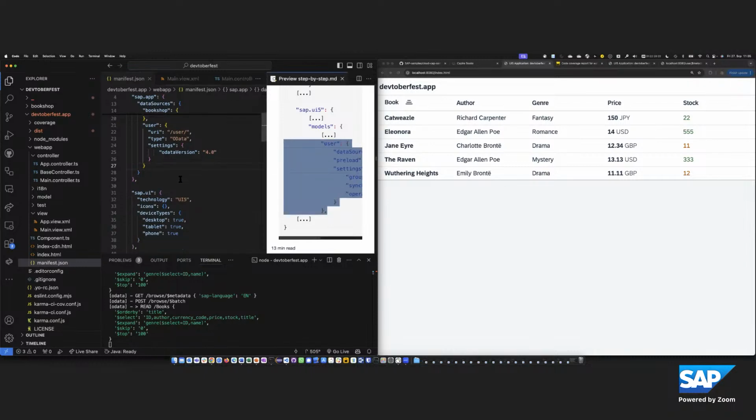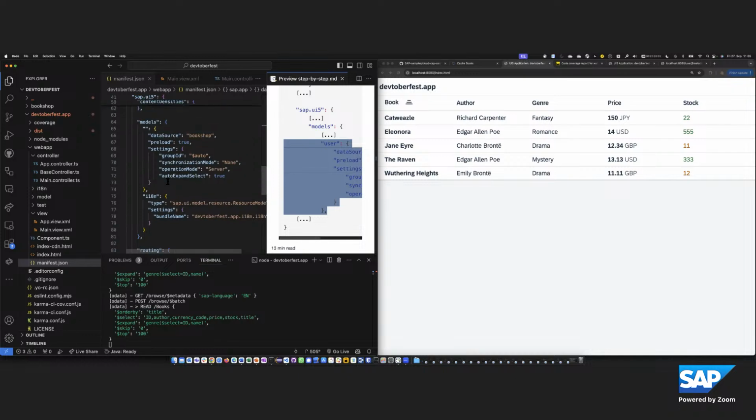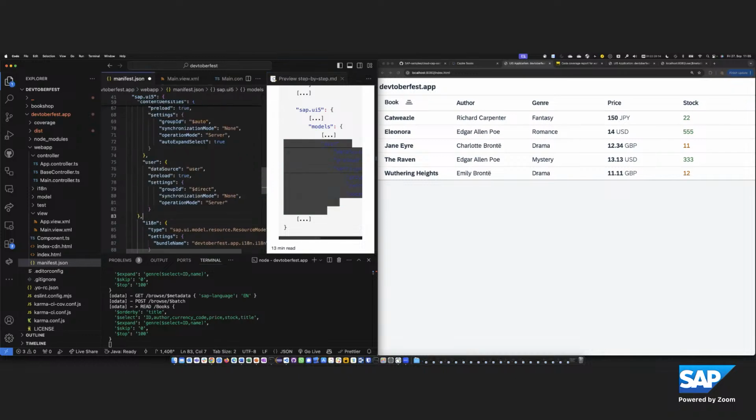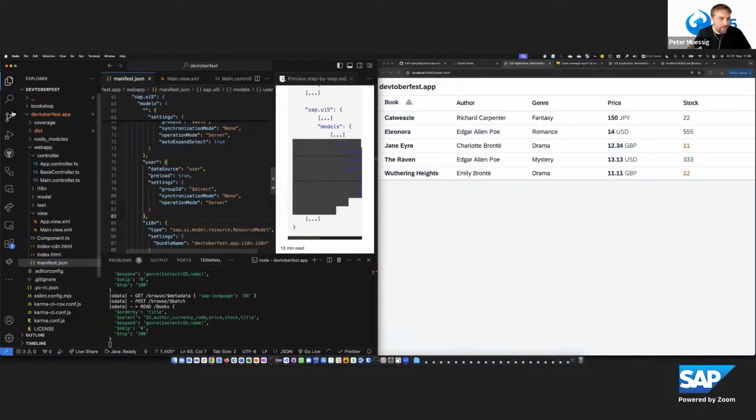Okay. Yeah. One more question from Volker. He's asking if you will be showing debugging in VS Code? I can show debugging of TypeScript, yeah. In VS Code, I need to do a bit more setup for that, but where I can definitely show it